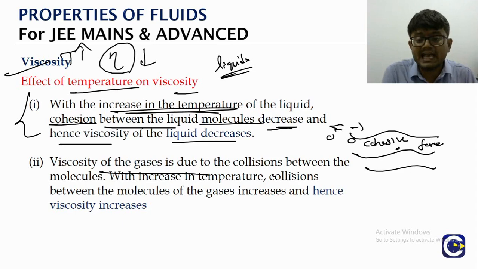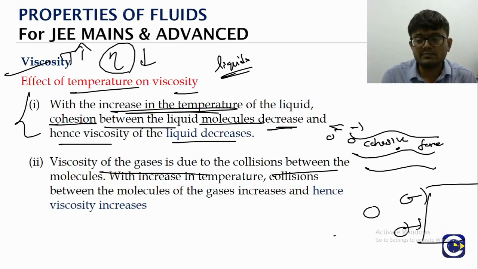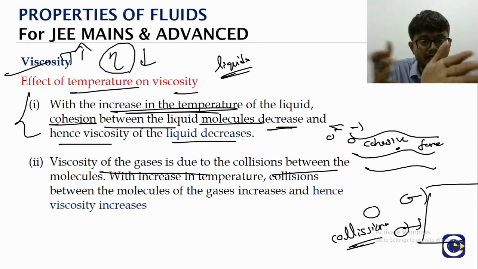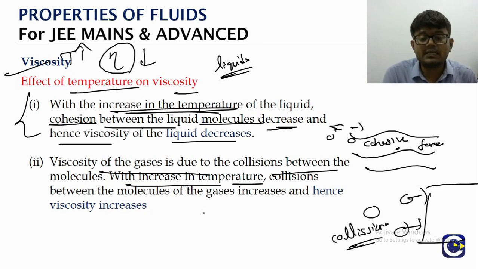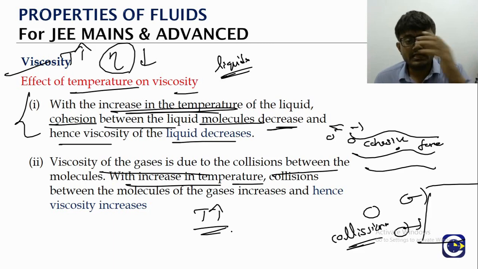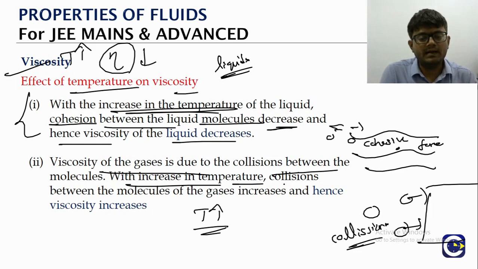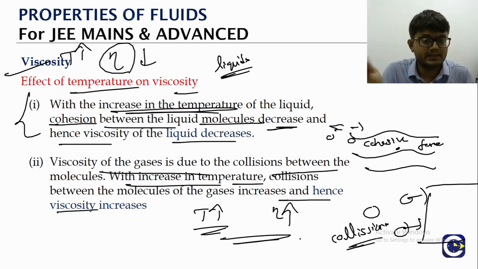Whereas when it comes to the gases, let's say we have an object which is put into gas. The viscosity is because of the collisions of the gas particles. The collisions of the gas particles will offer resistance to the movement of another object in the gases. So with increasing temperature, what happens? We will see in the kinetic theory of gas chapter also. The number of collisions will increase. Technically, we will represent this by a term called collision frequency. So the number of collisions increases, which means the viscosity also will be increasing, meaning eta will increase. There is a difference between how temperature plays a role in the case of liquids and gases.